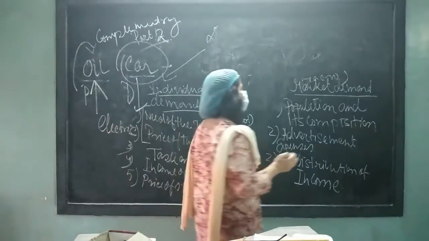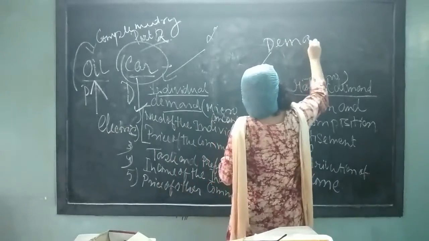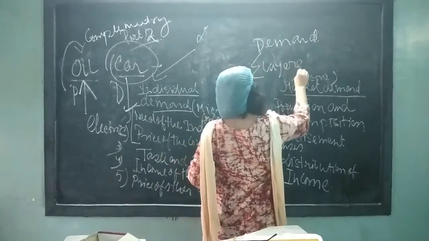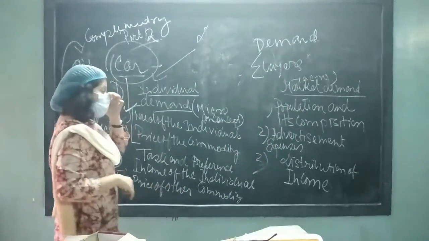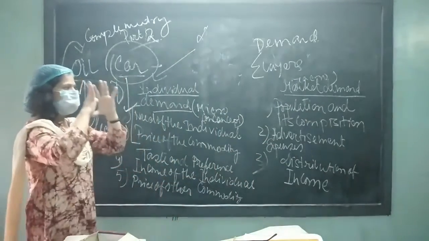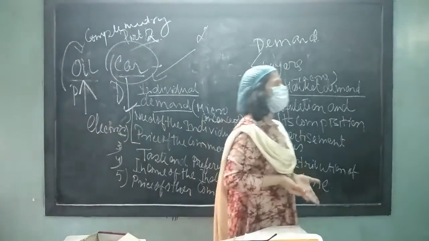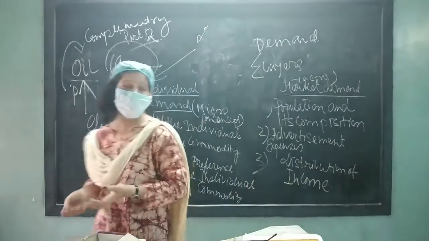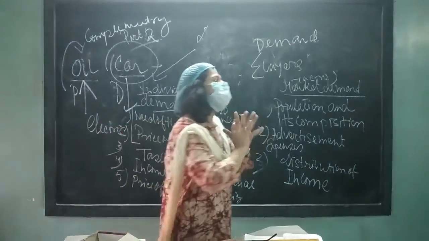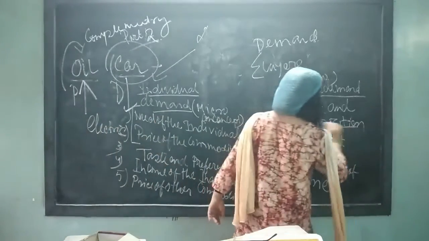Okay. Now the market demand, who will create the demand? Who will demand in the market? That is the buyer. Who are the buyers? These individuals. Now the market demand depends on the population and the composition. If the country has less population, the size of the market will be less. If the country has more population, the size of the market will be very large. Think about India, what is the size of the market? It is so big.